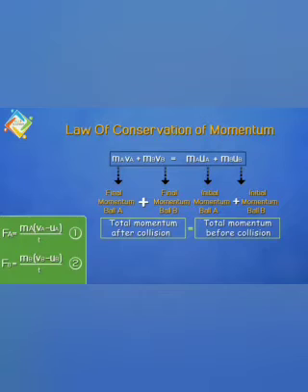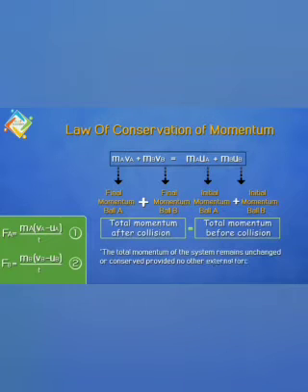So what is the law of conservation of momentum? The total momentum after collision is equal to the total momentum before collision. That is, the total momentum of the system remains unchanged or conserved, provided no other external force acts on the system.